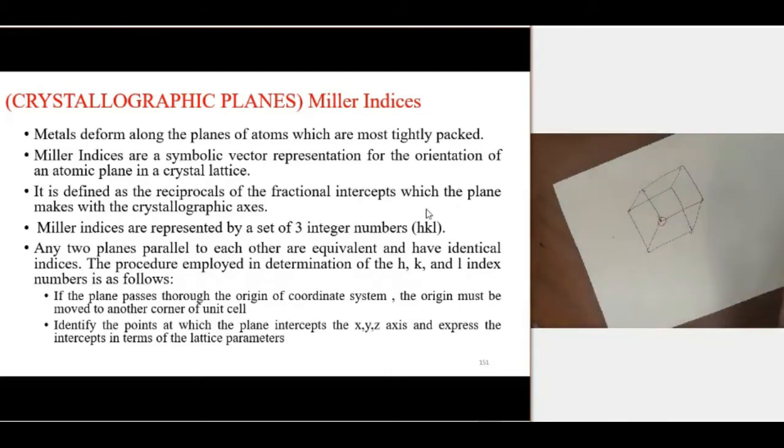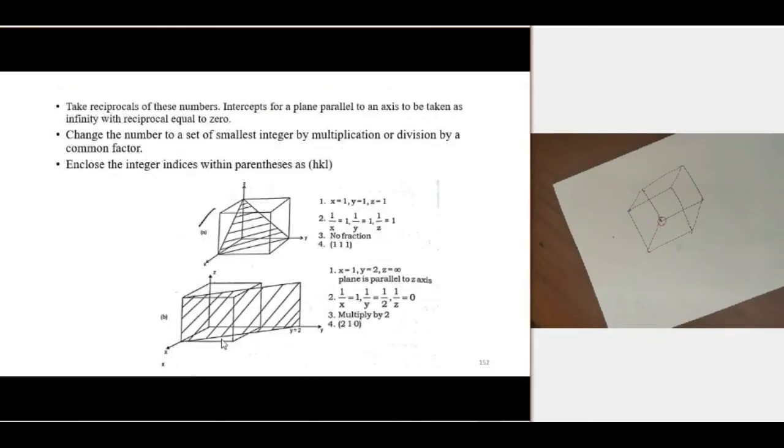So we should change the origin. The plane should not pass through the origin. That is very important. Ensure this condition before calculating this hkl value. And identify the points at which the plane intersects the x-axis, y-axis, and z-axis. Express the intercept in terms of lattice parameters. And take a reciprocal of these numbers. Intercept for a plane parallel to an axis is to be taken as infinity, with a reciprocal equal to 0.